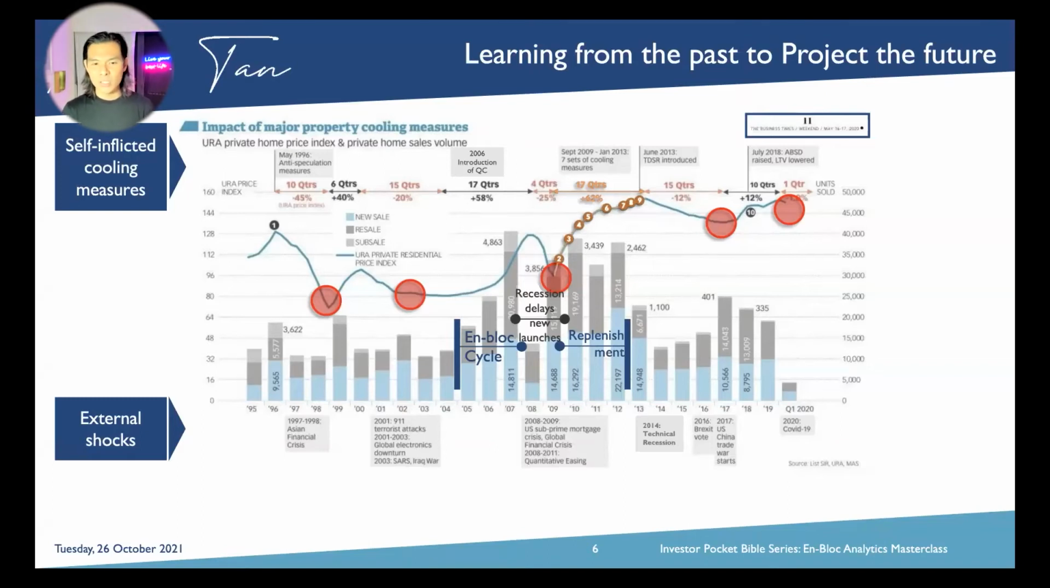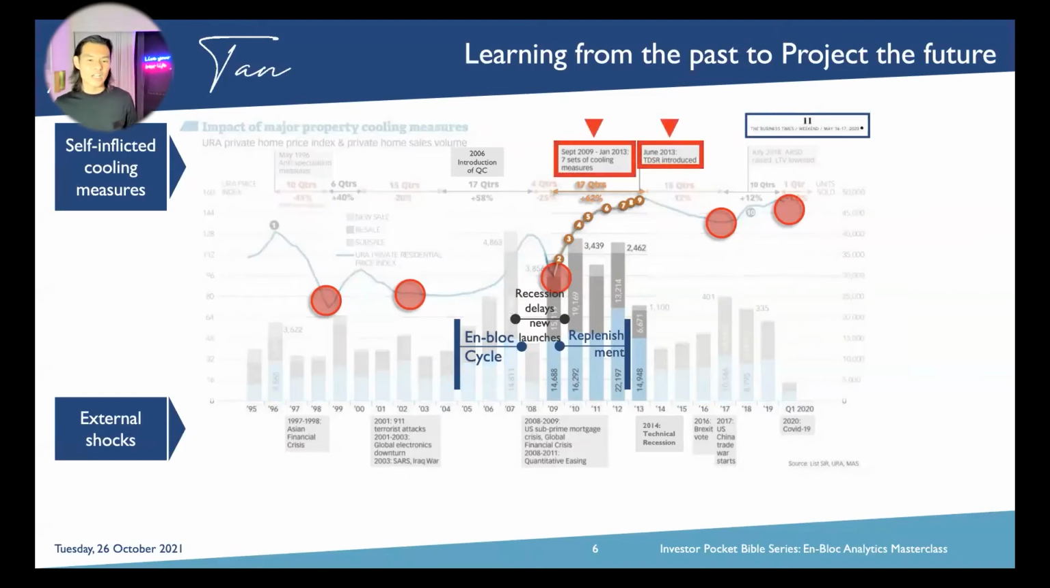And this resulted in the government introducing cooling measures. And how many sets? 8 sets of cooling measures just over a span of 4 years, 09 all the way to June 2013. All right. And at that point, when the cooling measures were introduced, we were then left with close to 40,000 inventory left in the fourth quarter 2013.